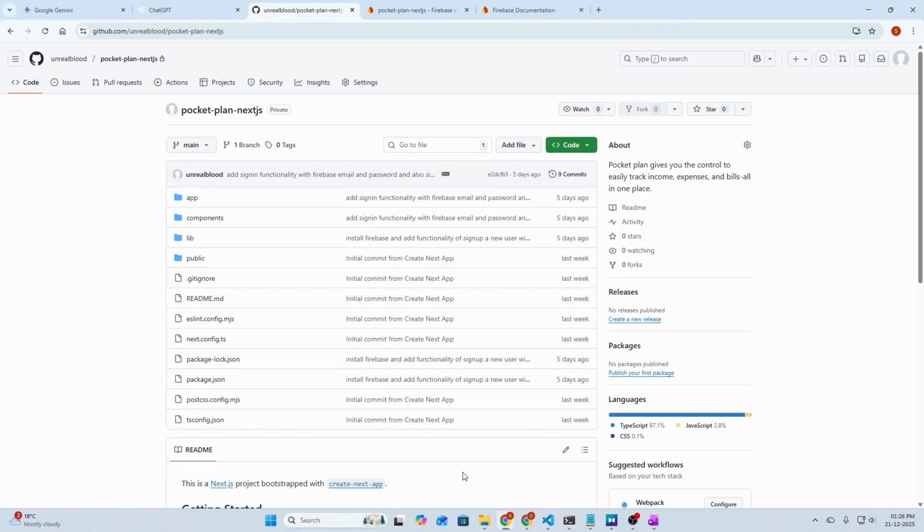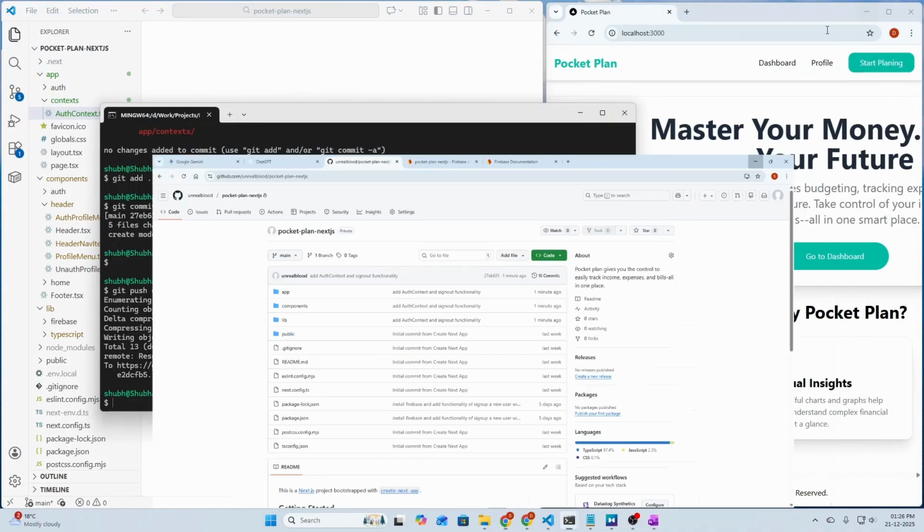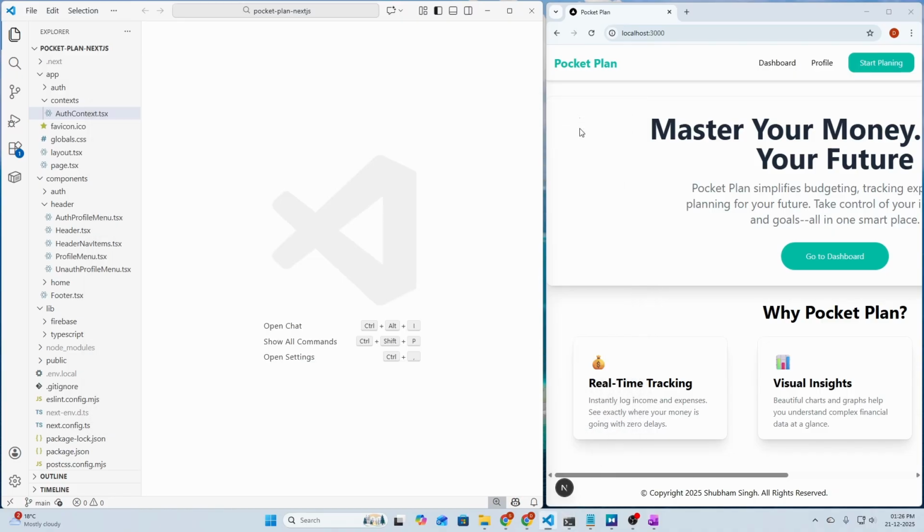So let's refresh our GitHub repository here, and we should see 10 commits. Okay, we are seeing 10 commits. Add auth context and sign out functionality. So now let's talk about user session management and authentication.